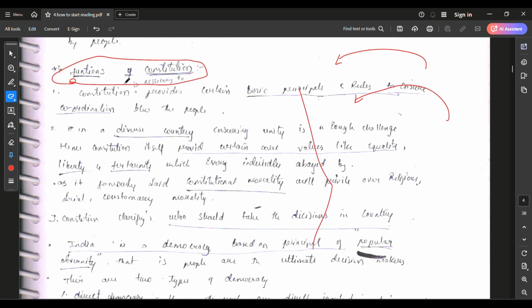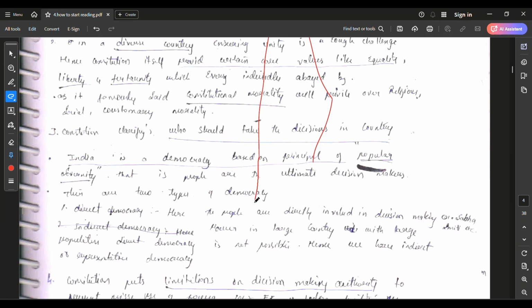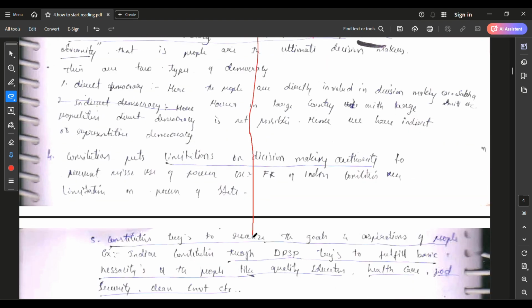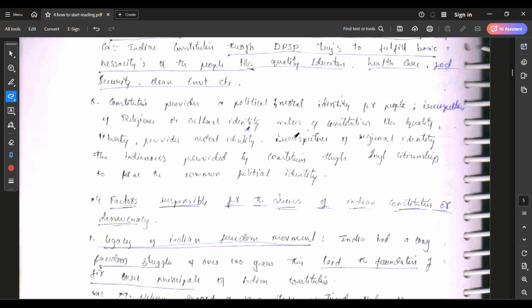If they ask about these functions of the constitution, you just remember these points. It will be sufficient to write an essay or a 250-word question. You can see here, I brought all these points. Okay, the factors responsible for the success of the Indian Constitution.